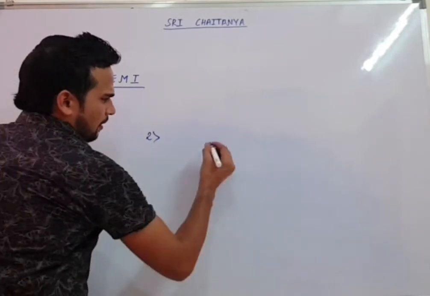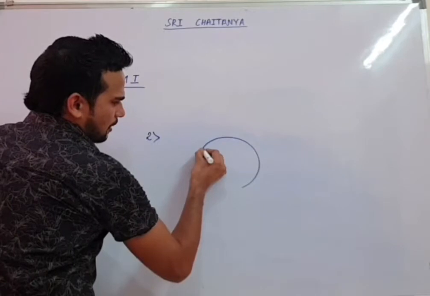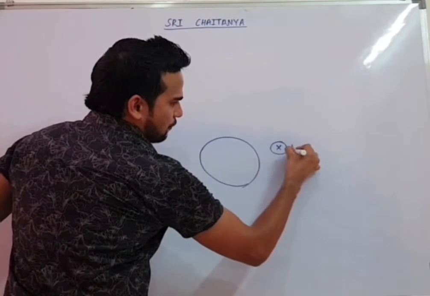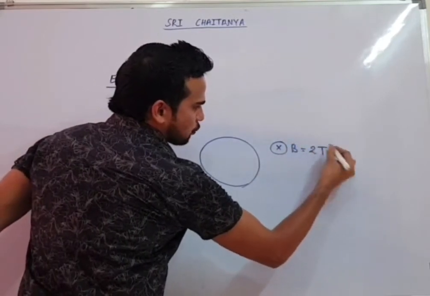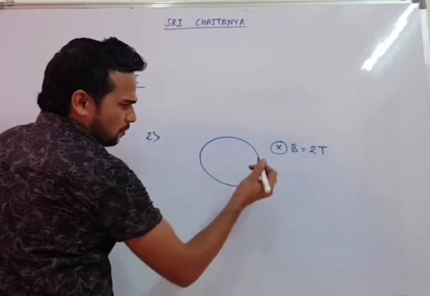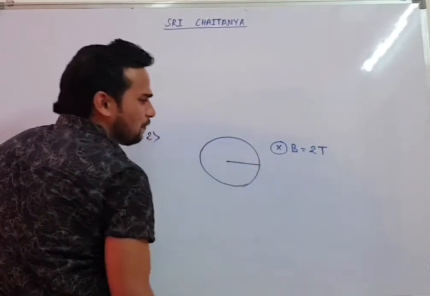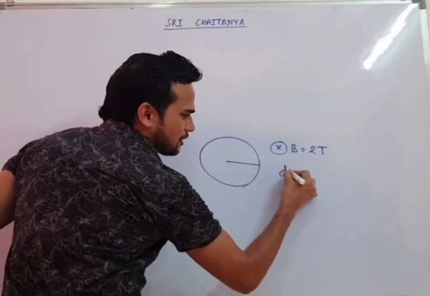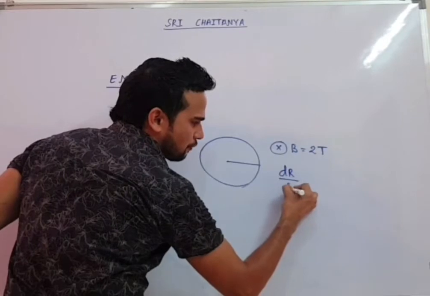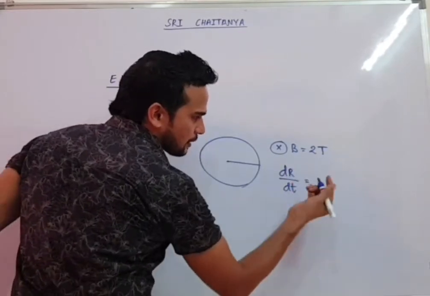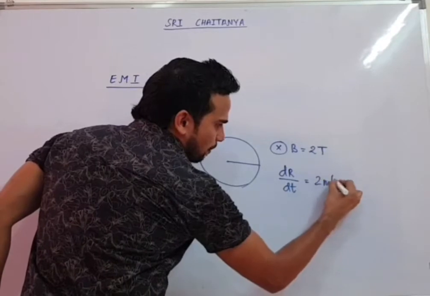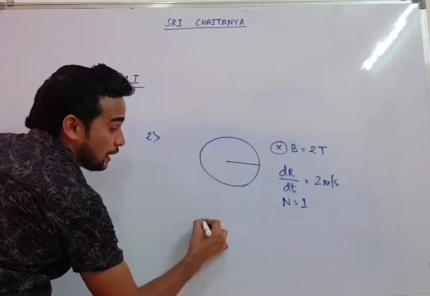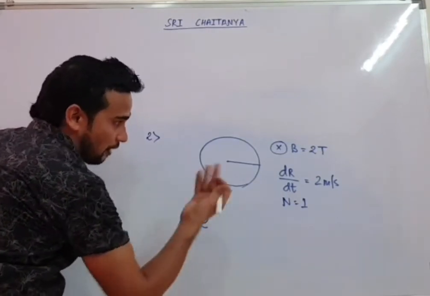Someone says, sir, I have a circular coil. Again, now the magnetic field is present inward. The value of the magnetic field is given as 2 Tesla. Now, the circular coil which you are seeing here, its radius is not constant. Its radius is changing, its radius is increasing. dr by dt, the rate of change of radius, is given, for example, as 2 meter per second. Number of turns is again 1. They will again ask you to find induced EMF.